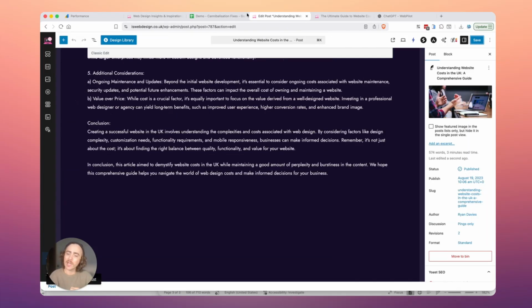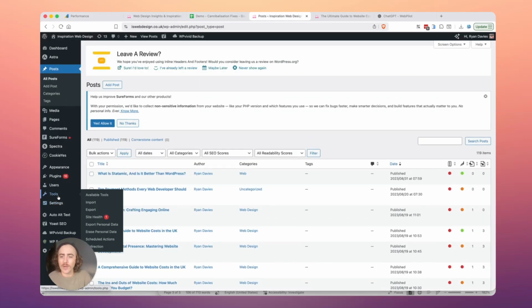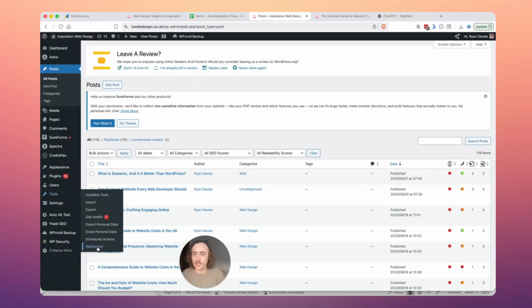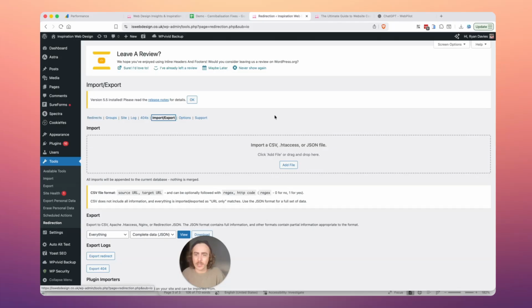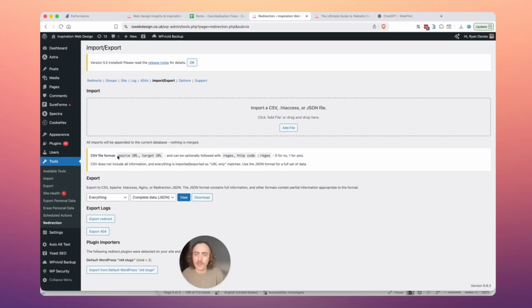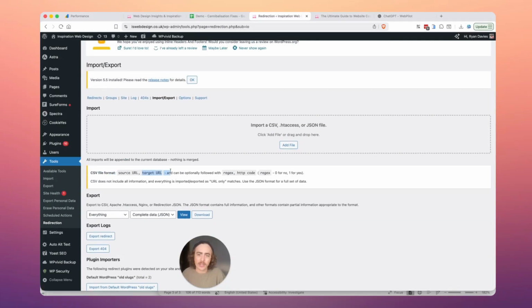Once I am done with that, I am going to use a redirect plugin, and it is called Redirection. So simple. It sits right in my tools here. I can actually import the redirects that I want to have. So all I got to do is click import, export. I'm going to have a file with a source URL and a target URL.